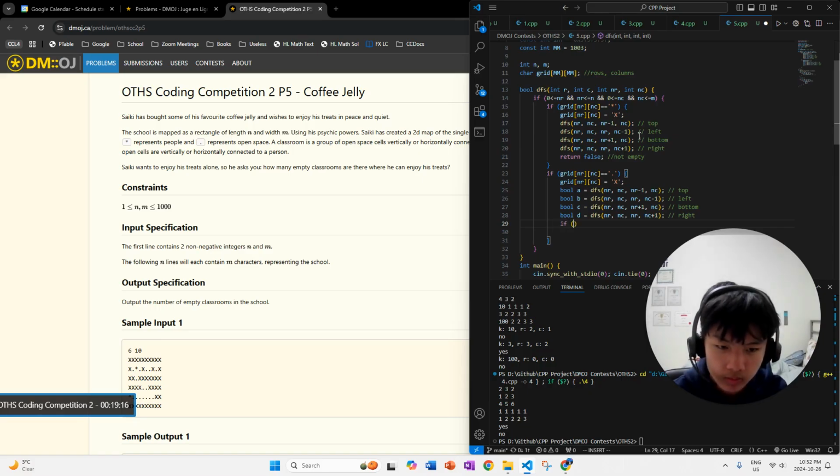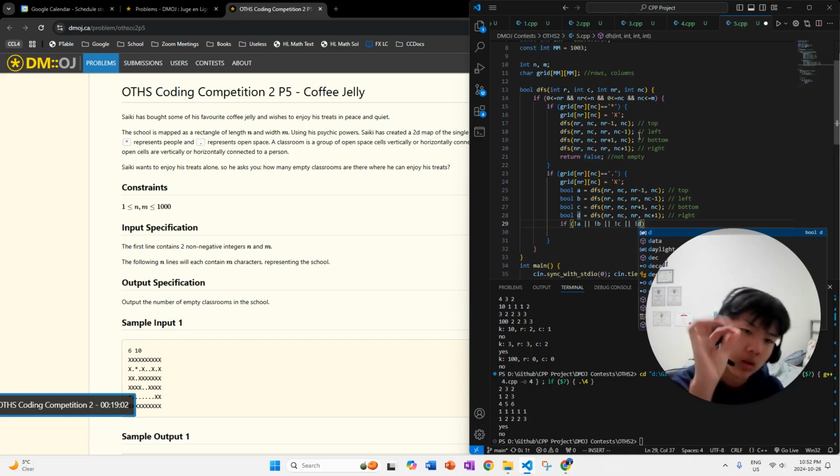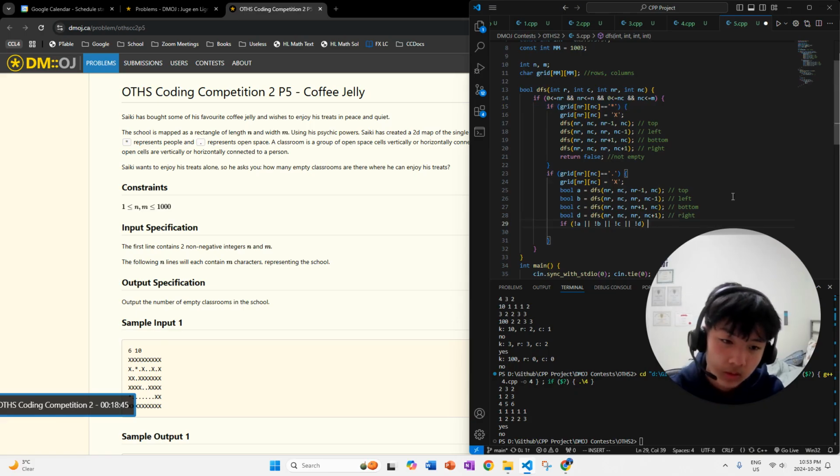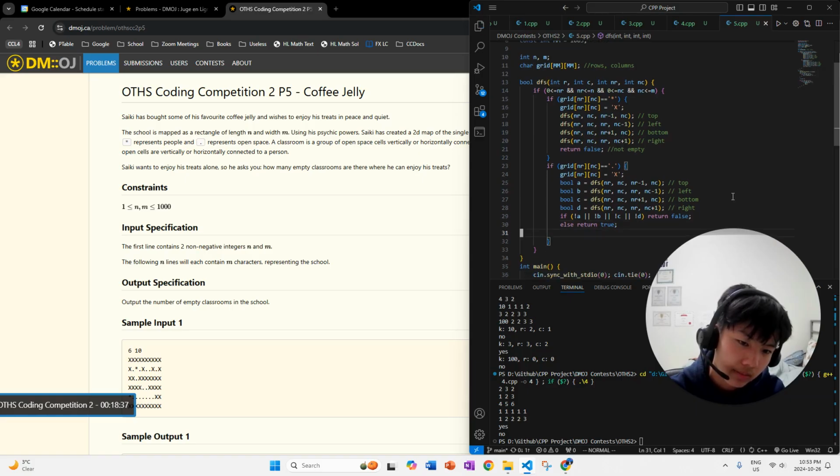If any of these conditions are false, well, that means that we found an asterisk, a person, which means that this classroom is actually not an empty classroom. Hence why false. It's not an empty classroom. Else, it is empty. Right?